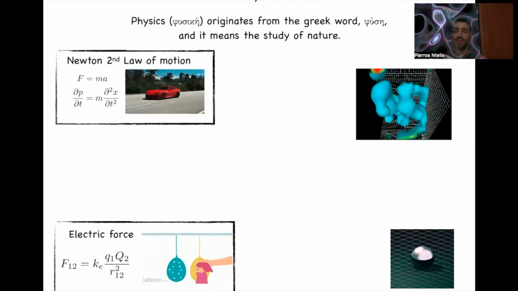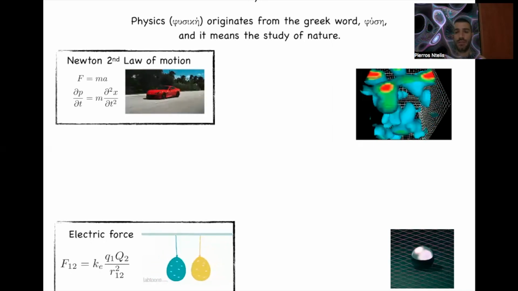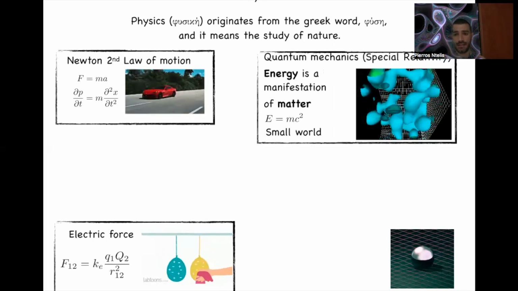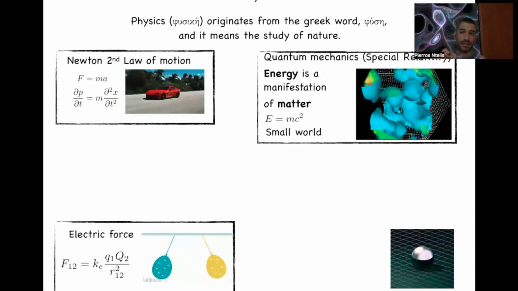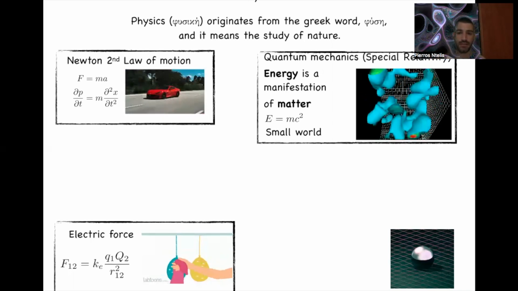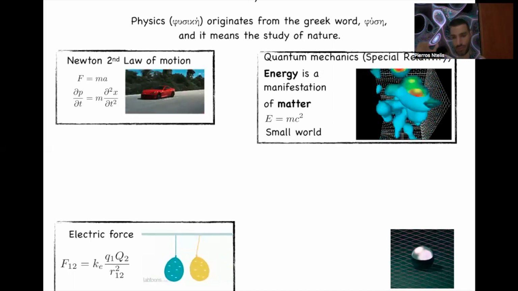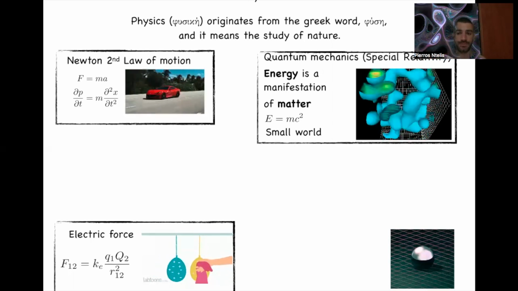Now, at the very small scales, if we go further into the fundamentals of matter, we can see a quantum form. And quantum mechanics and special relativity describe this quantum form. These theories tell us the basic fact that energy is a manifestation of matter, E equals mc squared, up to some factor. This is what happens in the small world.